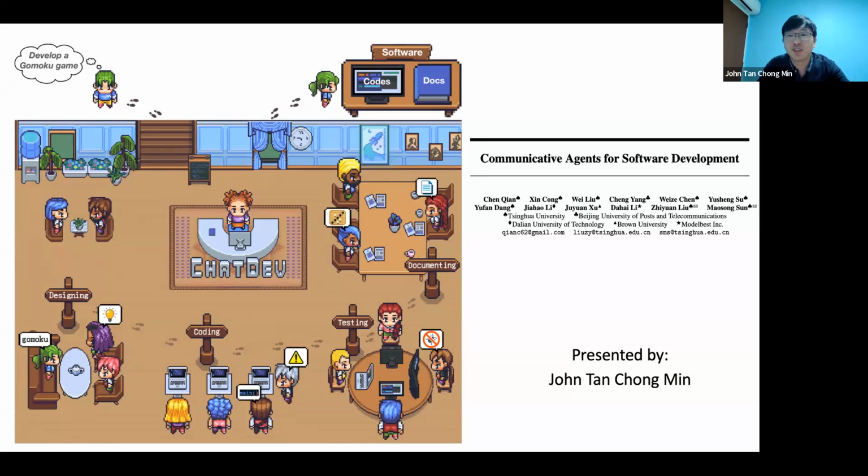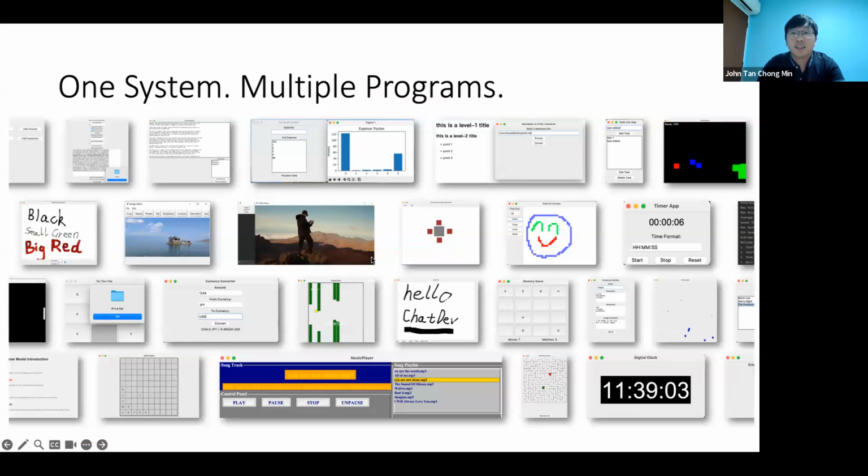Obviously, it's not going to be as good as a real software company because agents are quite new. But let us see how far this can push the frontier and what the limitations are. With one system, you can see that they have created multiple programs. One thing that strikes me is that these programs look a little simple. That highlights what kinds of programs can be done right now. If I want to create a very big browser or a database, it may not be possible. A game like MapleStory may not be possible as well, as it requires too many files. But simple apps, like a timer or creating a bar chart, I think those are all possible.